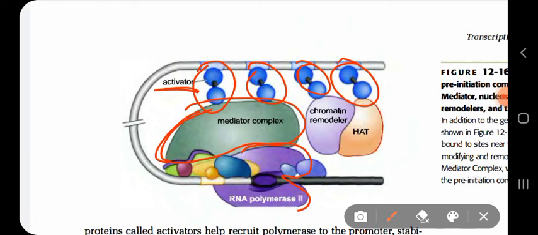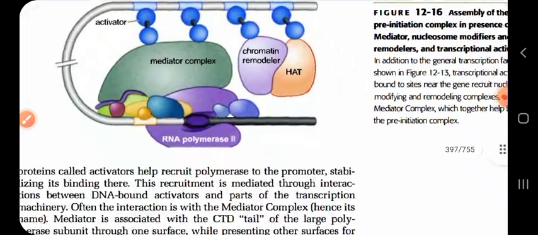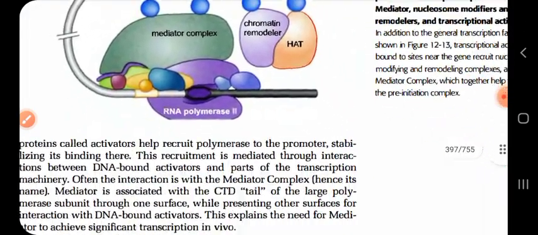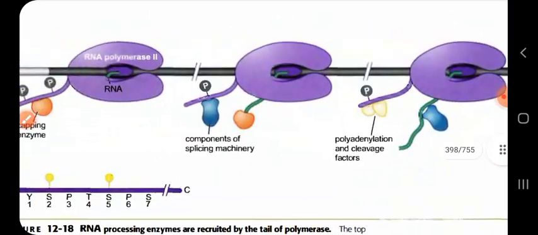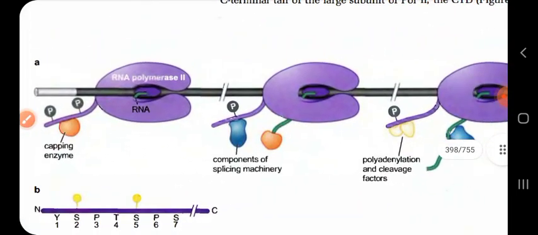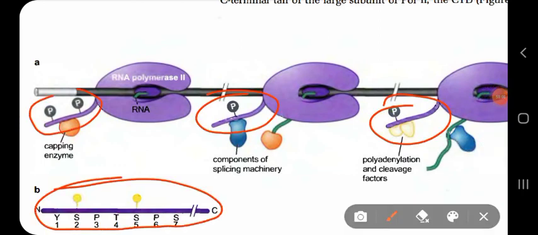So in the next lecture, I will discuss the different transcription factors one by one, and also this mediator complex. I will also show you, depending on the phosphorylation state of the tail, what events occur during the transcription process. Okay, so that's for today's lecture.